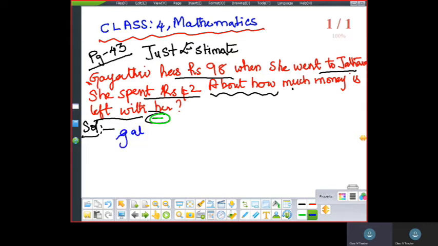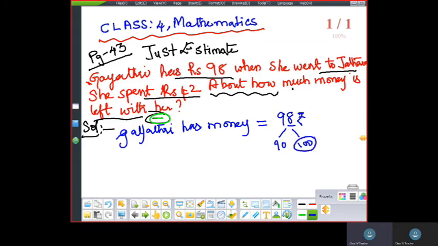Gayatri has money equal to 98 rupees. Round off 98 to the nearest 10. 98 lies between 90 and 100. 8 is greater than 5, so it will go to the greater side. 98 is nearest to 100. Got it now?